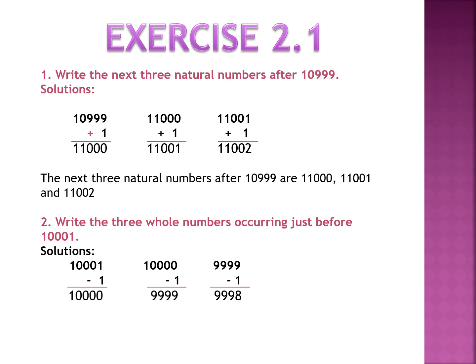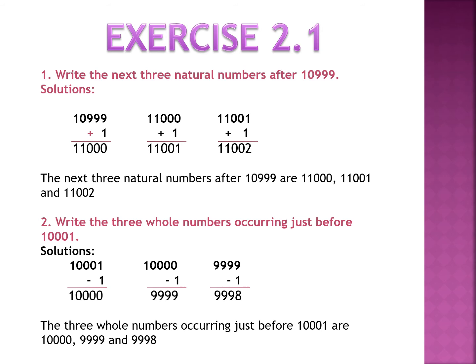You will get 10,000. To obtain the second number, you will subtract 1 from 10,000. You will get 9,999. To obtain the third number, you will again subtract 1 from 9,999. You will get 9,998. So your answer is the 3 whole numbers occurring just before 10,001 are 10,000, 9,999 and 9,998. I hope these 2 questions are clear.